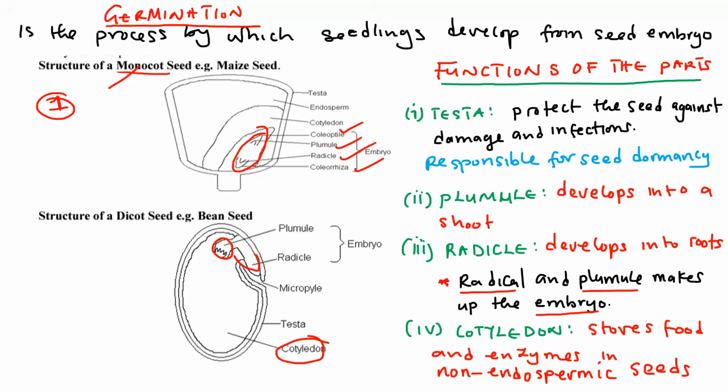Then this whole part is called the radicle. Then we have the opening there, otherwise known as the micropyle. Then we have the testa as well. Then we have the cotyledon, which is this. Then what makes up the embryo here is the radicle and the plumule. These seeds, I've seen them especially in multiple choice. Who knows this time around?